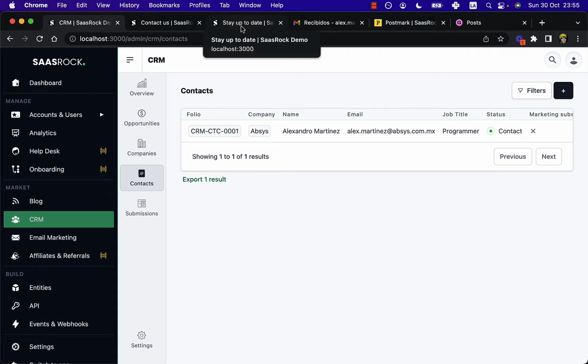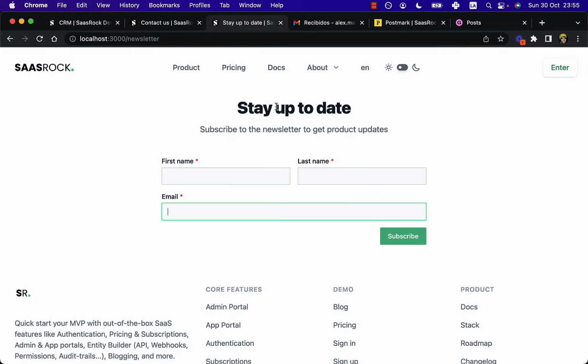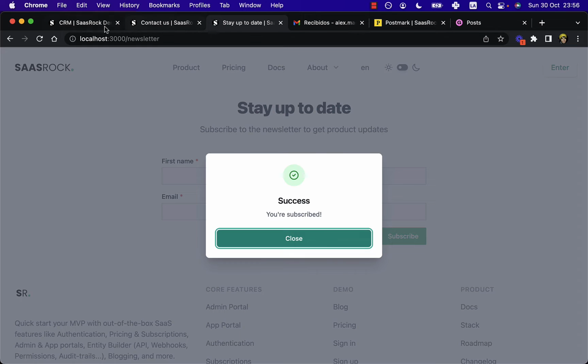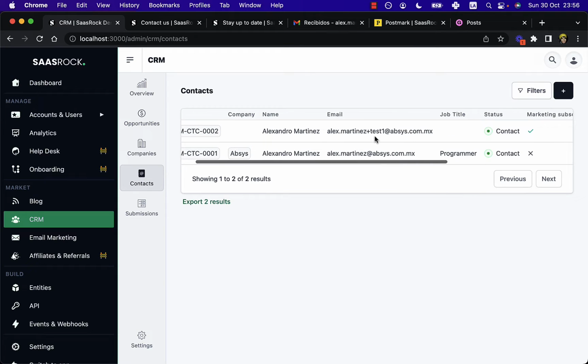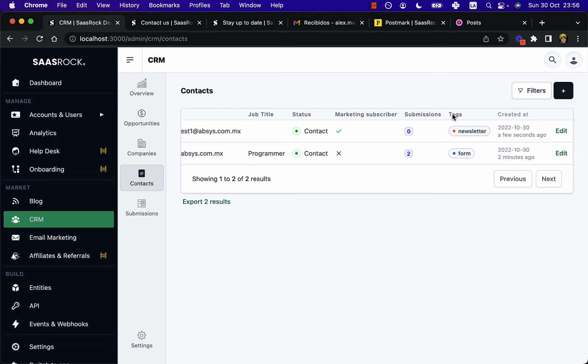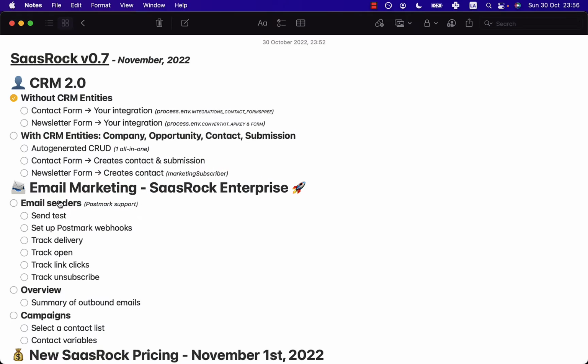So now for the newsletter, this should not be working with ConvertKit anymore. So if I add this new subscriber to the newsletter and refresh my contacts, now it will say that the tags, I will add a tag that is from the newsletter and is a marketing subscriber. This is important for the email marketing feature, which I will be touching next.